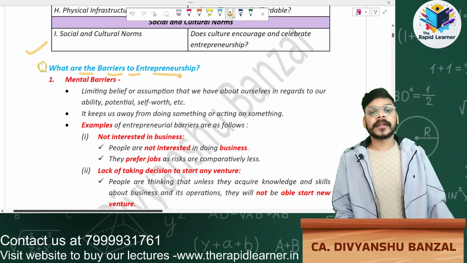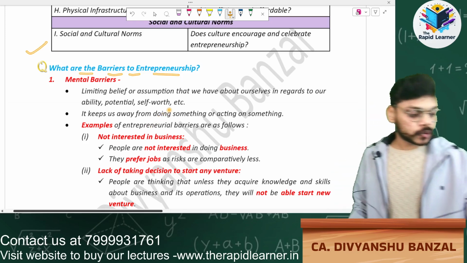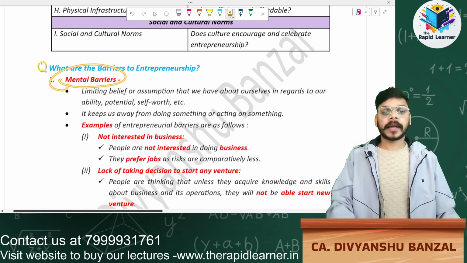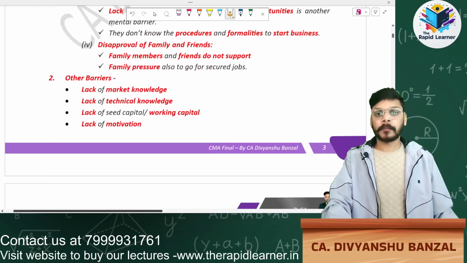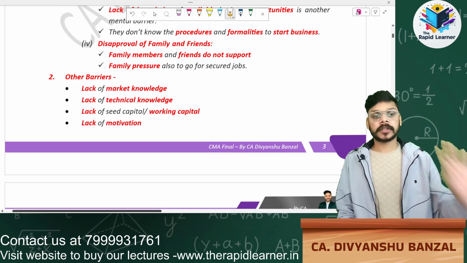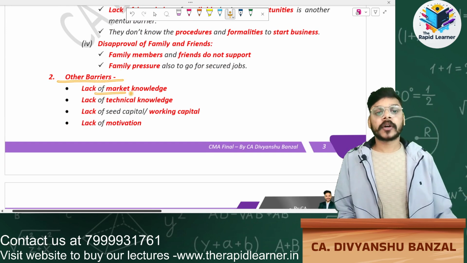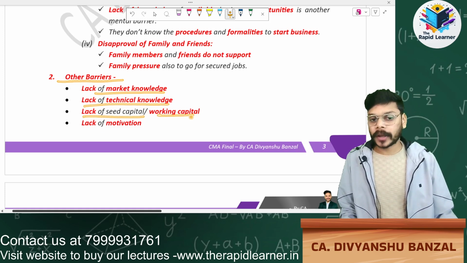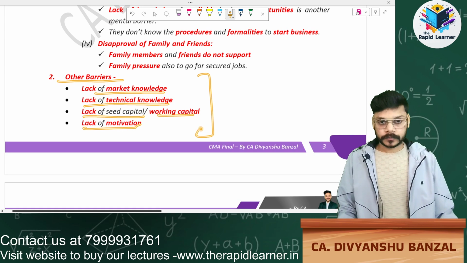Now next question. What are the barriers to entrepreneurship? There are two barriers for entrepreneurship: mental barrier and second is other barrier. What are the other barriers? Lack of market knowledge, lack of technical knowledge, lack of seed capital, that means working capital, lack of motivation.